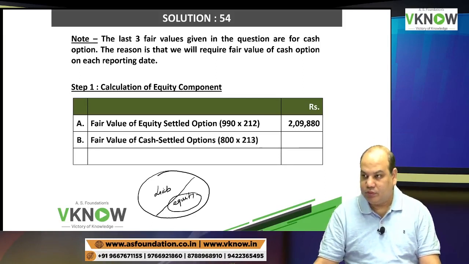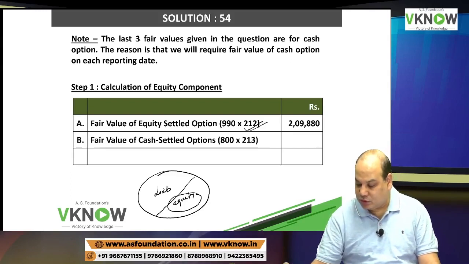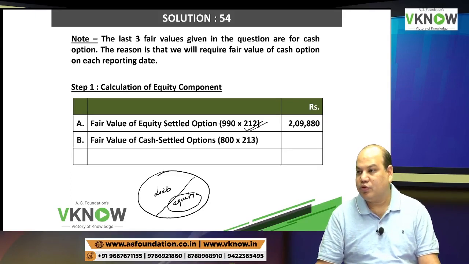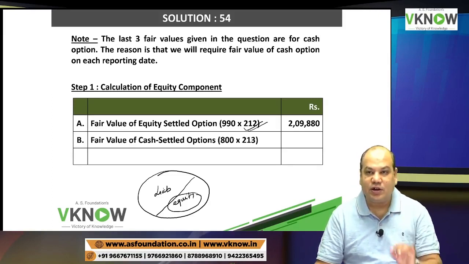B, write down fair value of cash settled option. So if you go for cash, you get 800 shares. And the value of this share today without restriction, I will take here. In case of equity settlement, there is a restriction to transfer the share for 3 years. But of course, you can't put restriction on cash. So this 213 is for cash settlement.